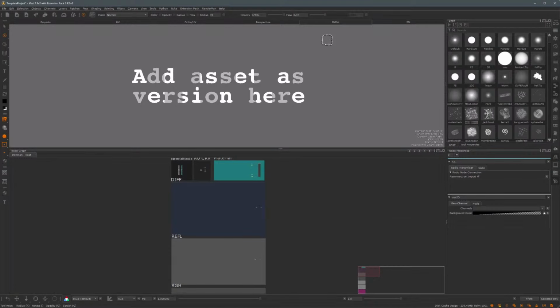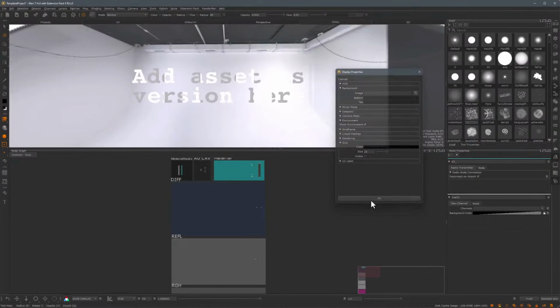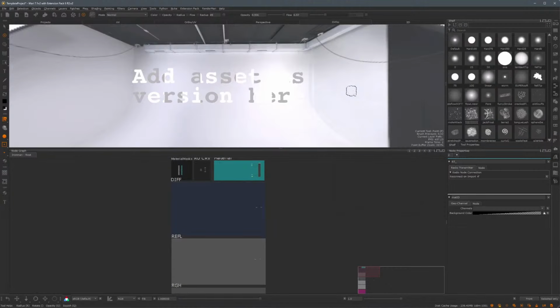The next thing that's part of the template is an HDR. So I'll just go to display properties in here and just enable it. This HDR is the exact same one that we have in our look depth turntable. So once we're done painting all of the textures, we'll use this HDR to balance them with the PxrSurface shader so that the result that we're getting is as close to the concept as possible.